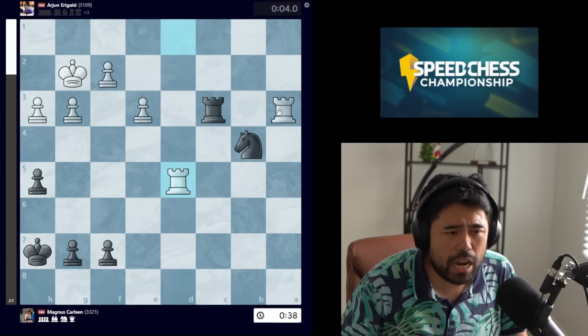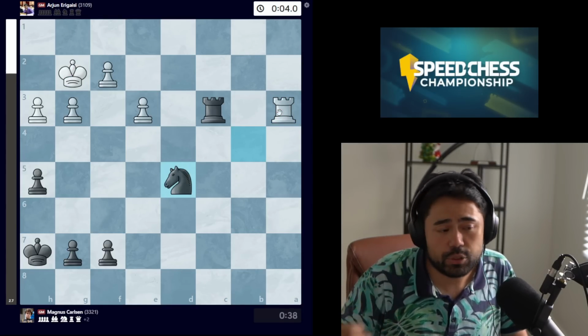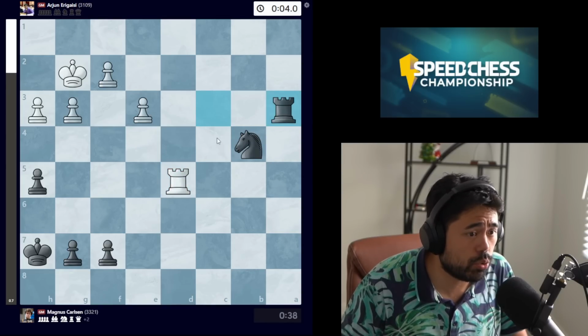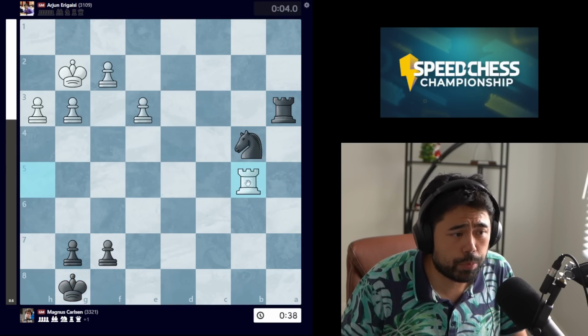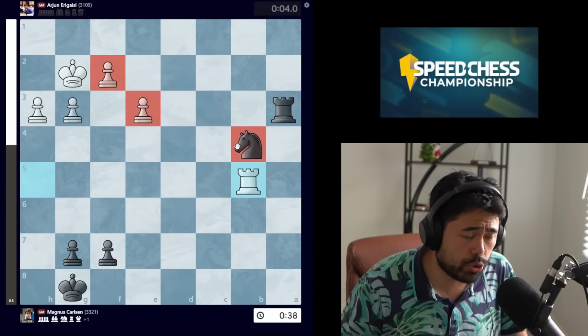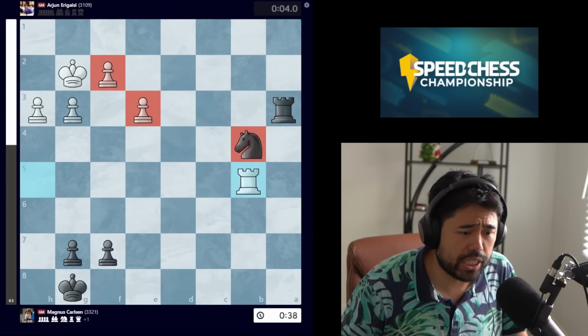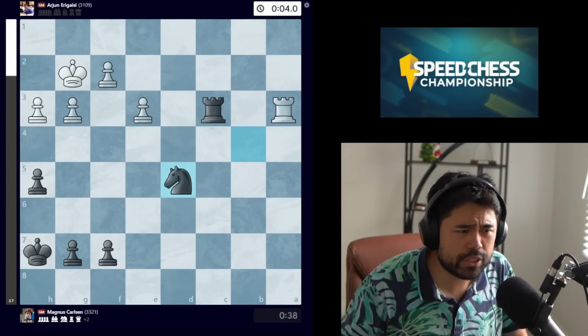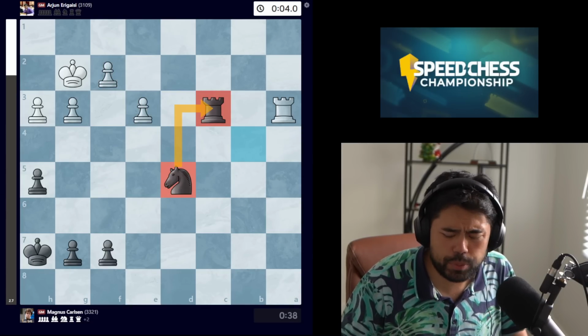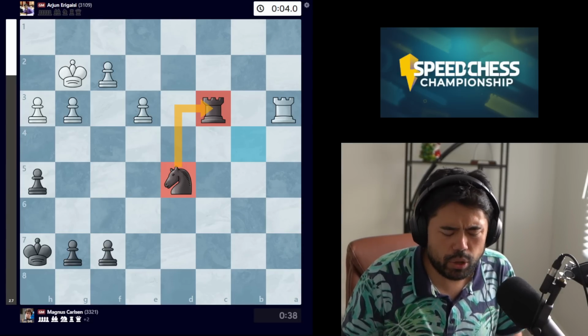Rook takes bishop, and now Magnus correctly plays knight takes rook on d5. He does not play rook takes rook, because after takes, king g8 and rook b5, white now has 2 pawns in return for the knight and has very good drawing chances. So we get knight takes rook, knight guards the rook, and the rest is pretty basic, so I won't really say a whole lot about it.